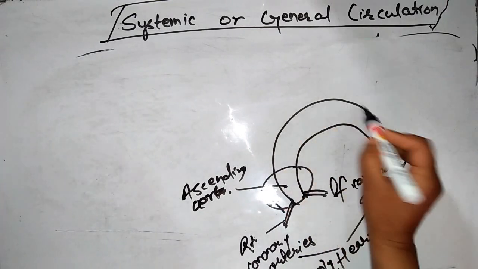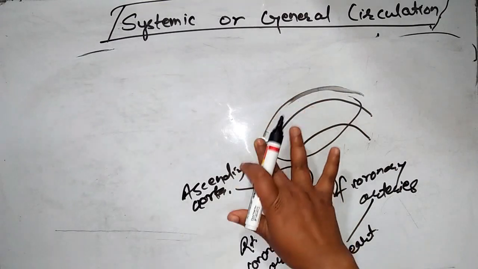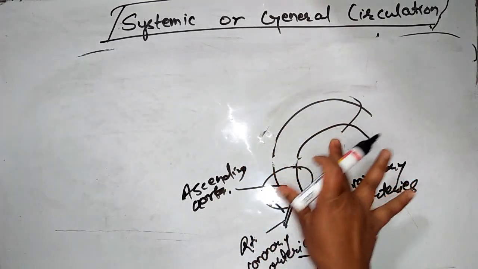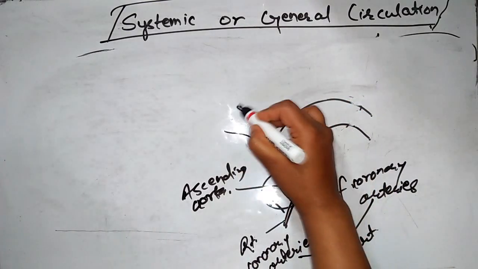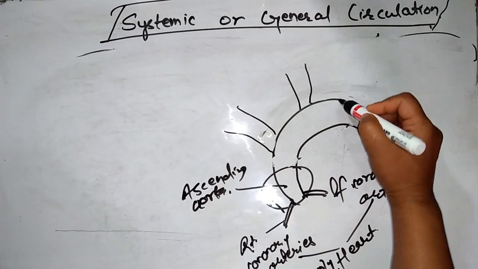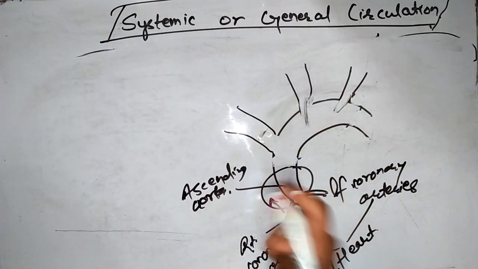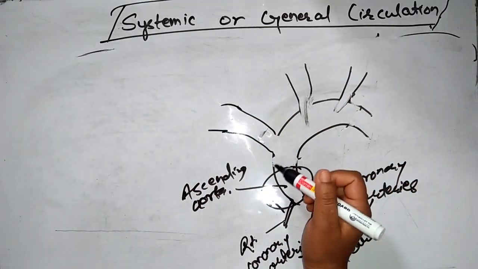Now let's deal with the arc of aorta. This is known as the arc of aorta. The arc of aorta is again branched. It is branched into three main branches. Here from the arc of aorta, three main branches originate. The first branch is known as the brachiocephalic artery or brachiocephalic trunk.